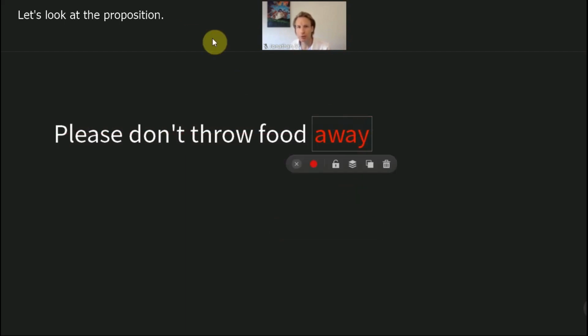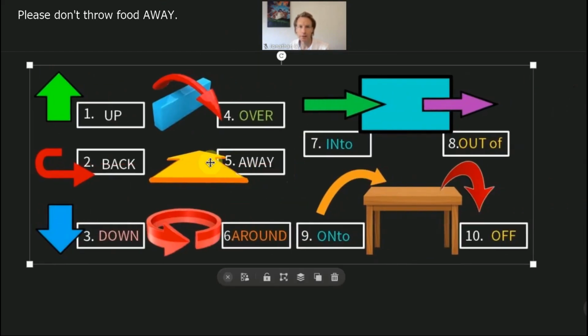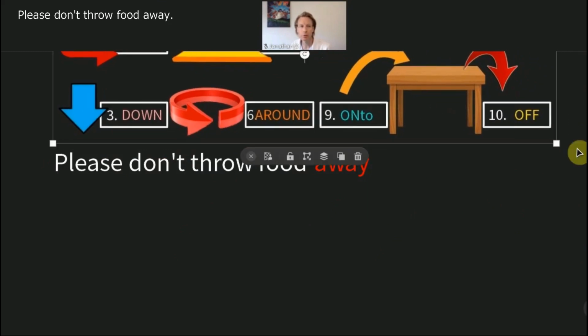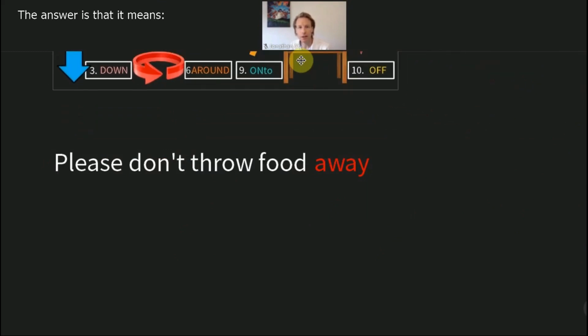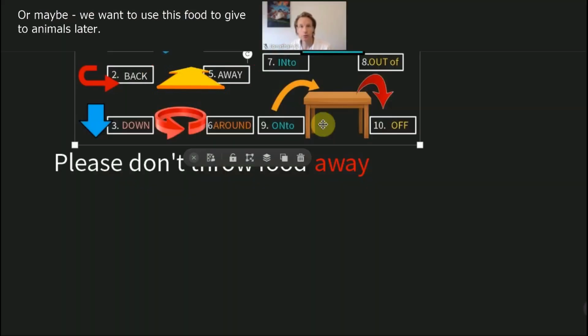Let's look at the preposition. Here we are. Away. Please don't throw food away. Away, not here, somewhere else. So what could this mean? The answer is that it means please do not throw the food in the bin. Maybe you should eat all the food, or maybe we want to use this food to give to animals later. In any case, do not throw the food in the bin.